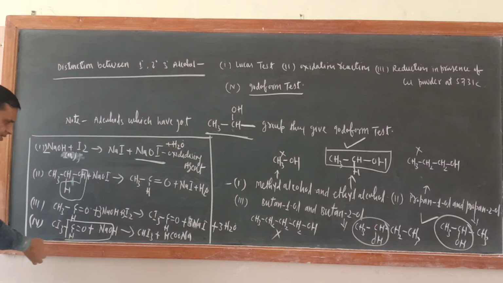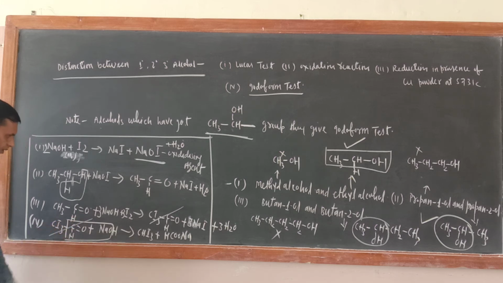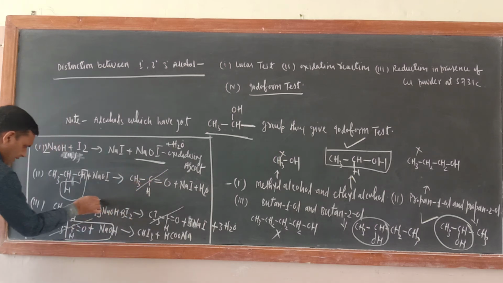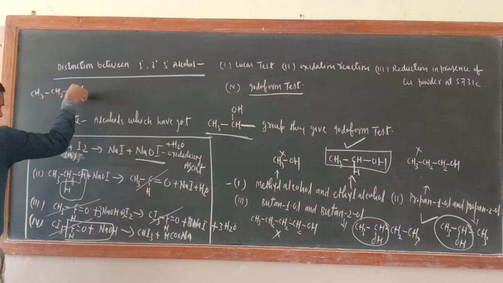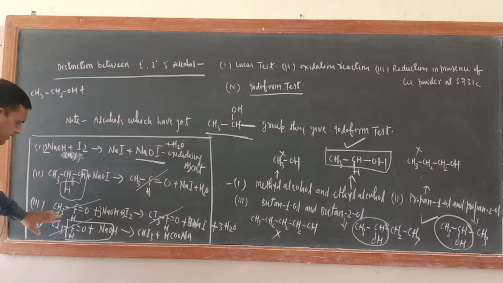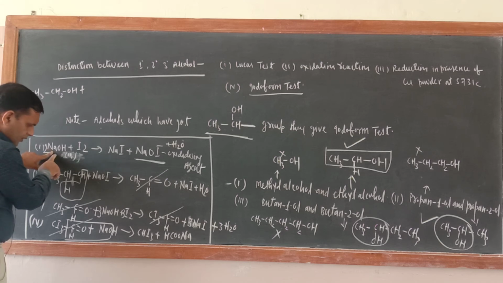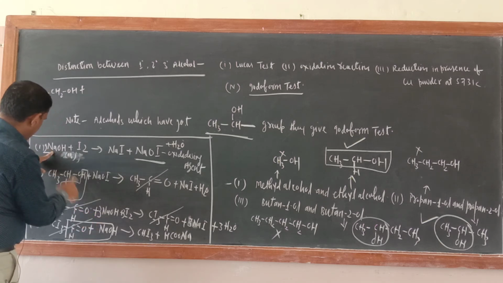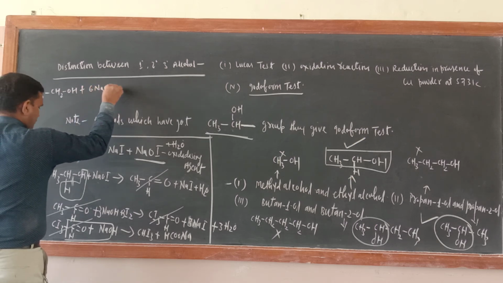When you add these steps, this one and this one will be cancelled out. Okay, this one and this one will also be cancelled out. So what are the products? Just see, the first one is CH3CH2OH plus, keep on adding. How many NaOH: 2, 3, 3, 2, 5, 1, 6 NaOH plus I2.